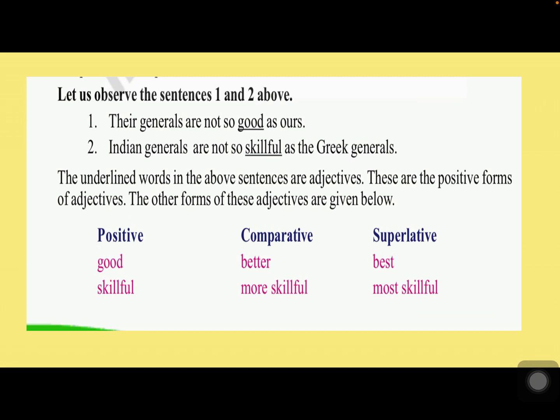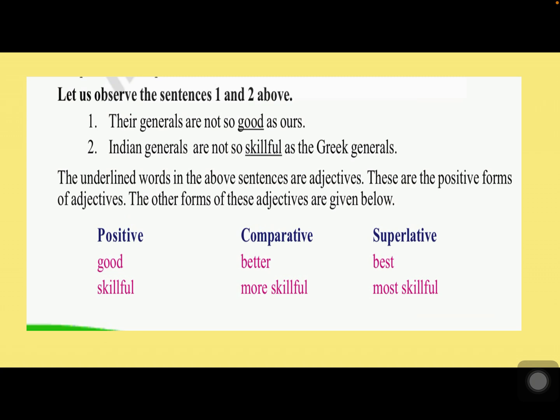The other forms of these adjectives are given here. Look here, good is the positive form, the comparative form of it is better and the superlative is best. So good, better, best. And the next one, skillful is the positive degree, more skillful is comparative and the superlative is most skillful.